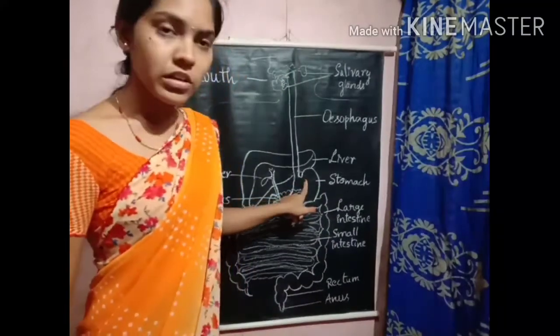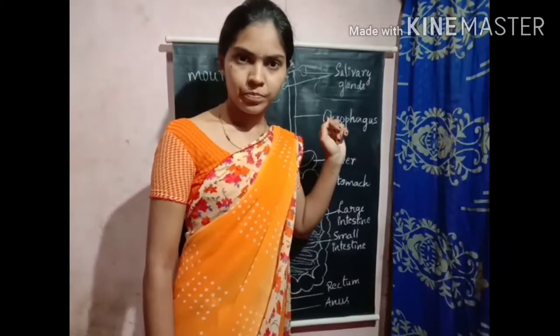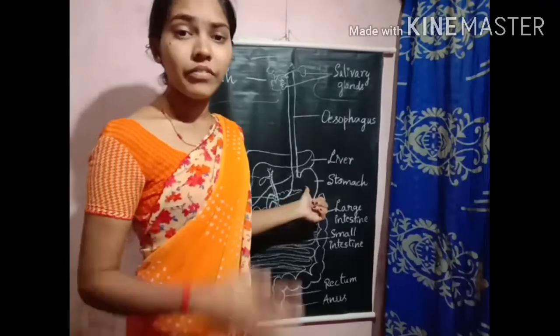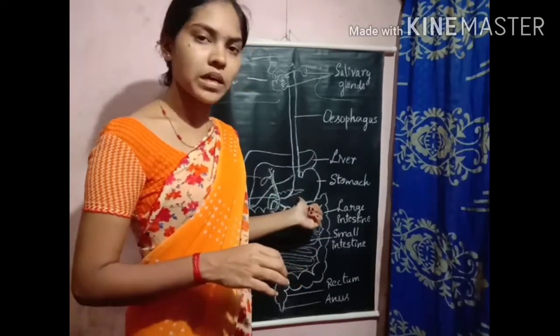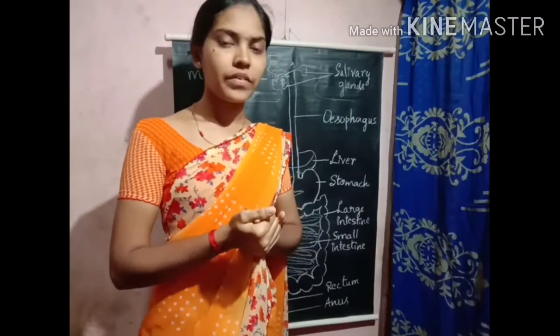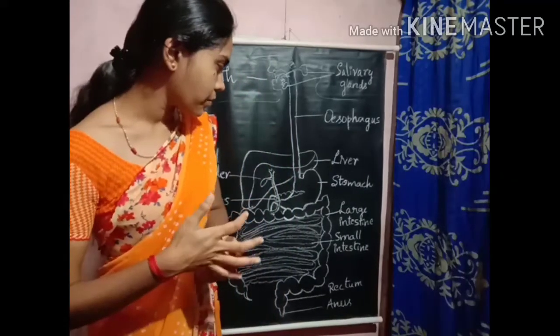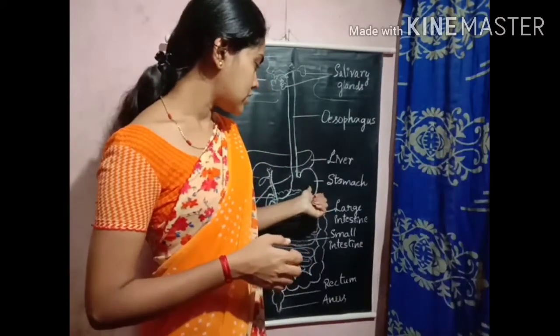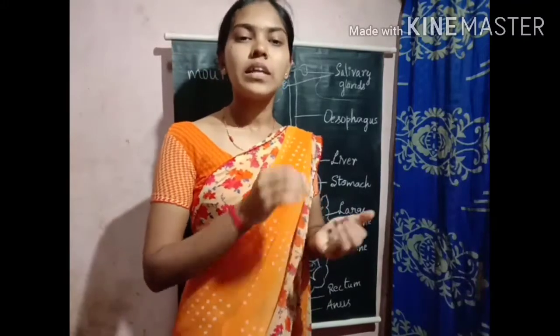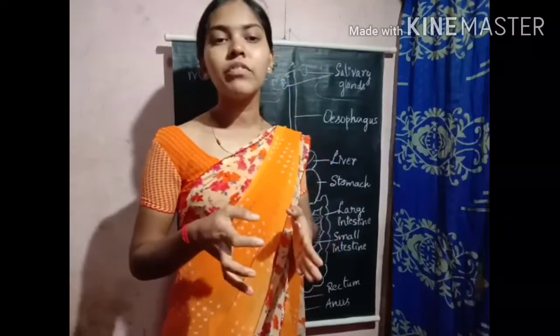In the stomach also the digestion process takes place, like it does in the mouth. Around 4 hours the digestion process takes place in the stomach, by the action of digestive juices, acids and mucus. What is the role of these digestive juices? The digestive juices convert the protein into simpler substances. The food we take is a complex structure, so it is converted into simpler substances.